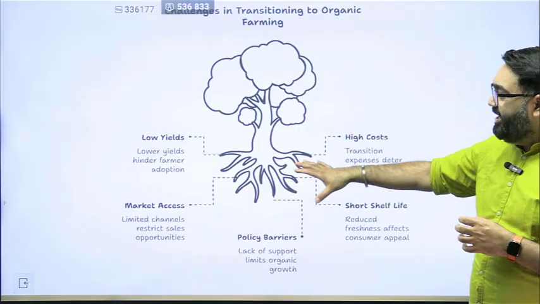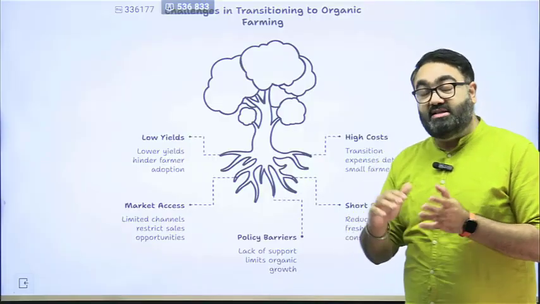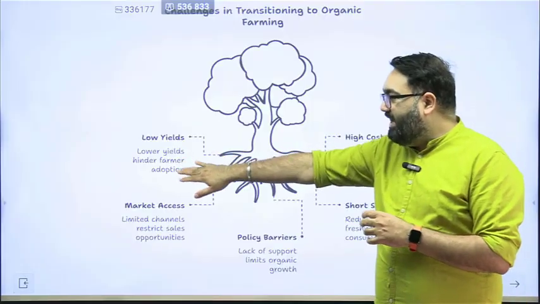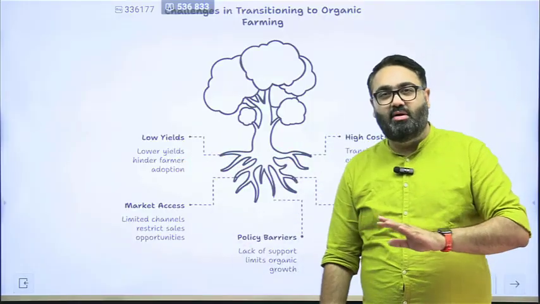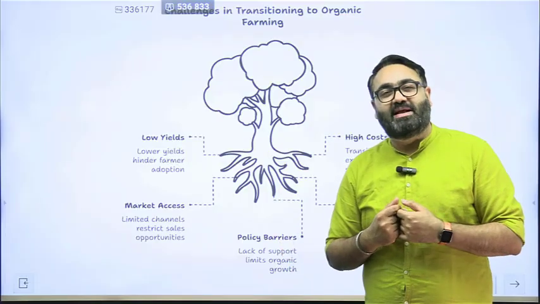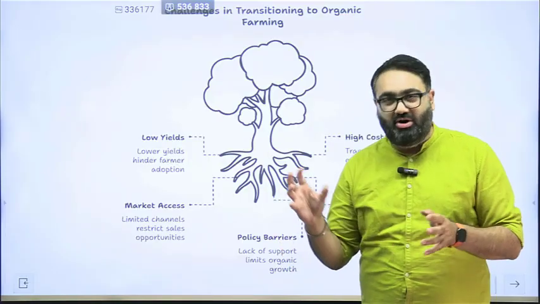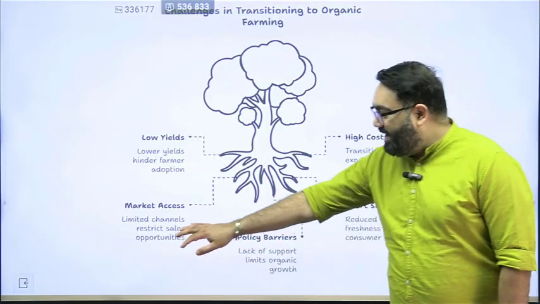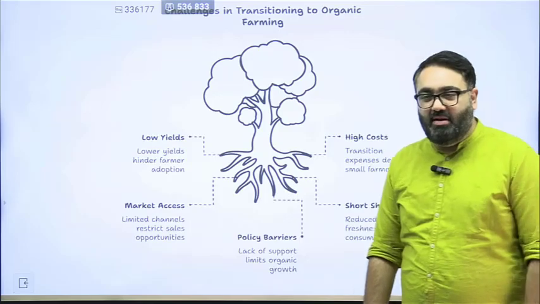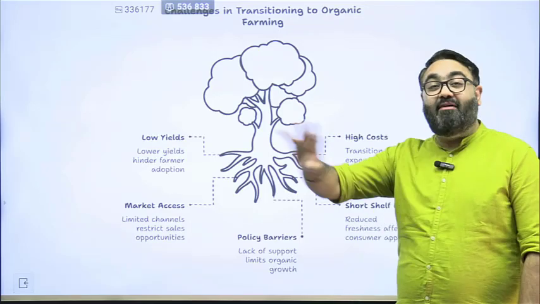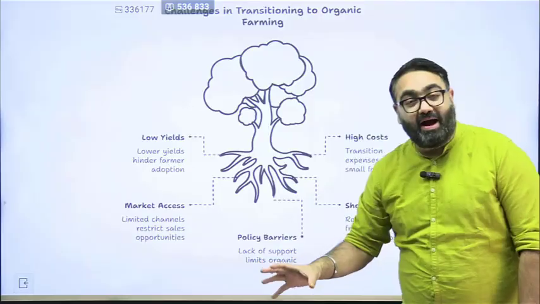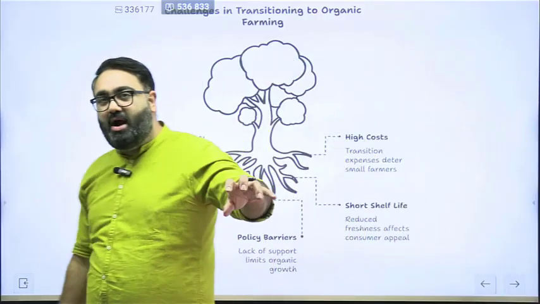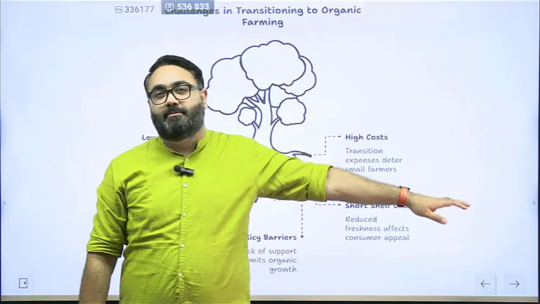There are certain challenges in transitioning to organic farming. Again, it's not that easy. There is lower yield, so the farmer would have to see, if not using pesticide or fertilizer, how will it actually impact. In most cases it might reduce the yield in the short run. Market access may not be very well available. You have to underline the fact it is organic, and see what market is available. As I said earlier, when you go to the market, are you looking for the cheapest product or are you looking for the organic product?